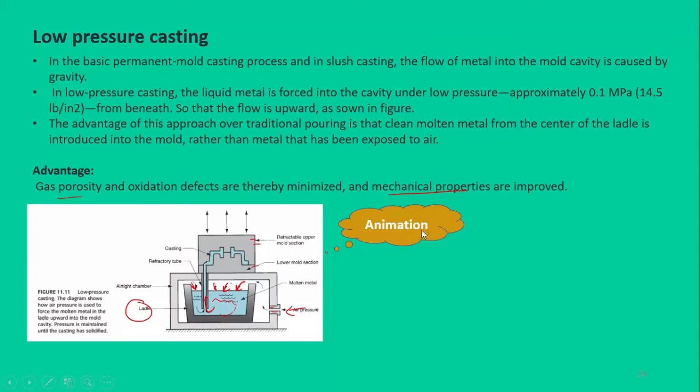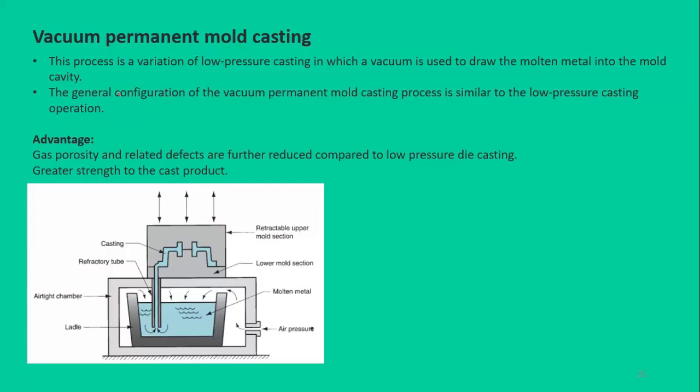If we go on to see the third type, that is vacuum permanent mold casting, it is similar to the low pressure permanent mold casting. The only difference is that instead of using this air pressure inlet, it doesn't utilize this air pressure inlet, rather there's a passage here where we create a vacuum.